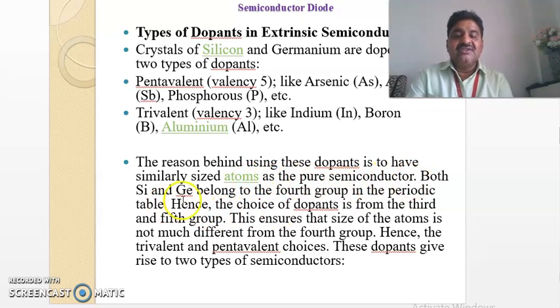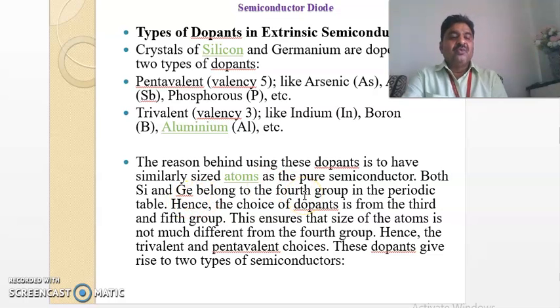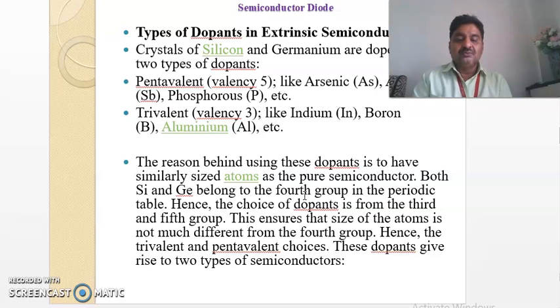Both silicon and germanium belong to the fourth group in the modern periodic table. Hence, the choice of dopants is from the third and fifth groups.